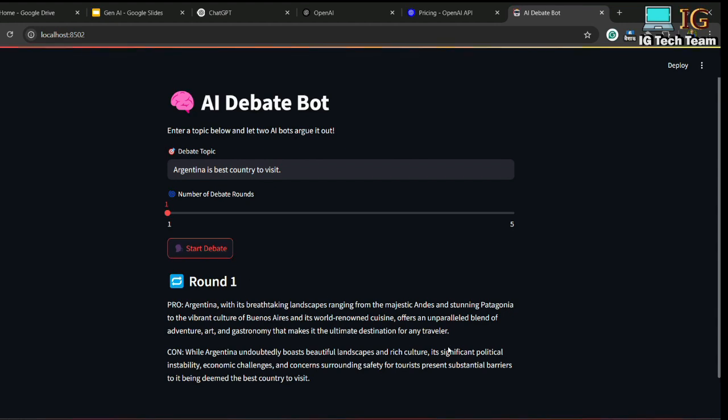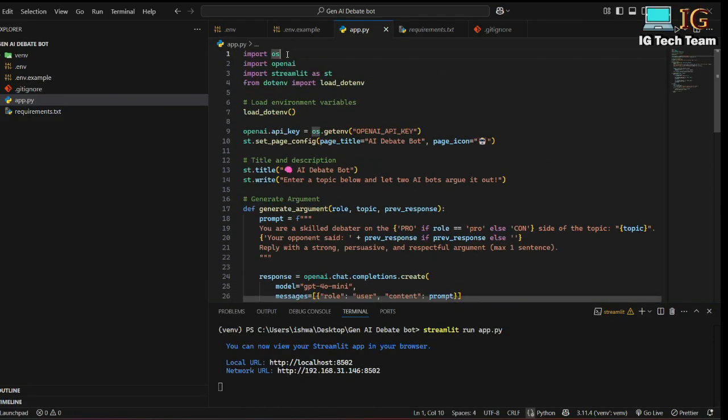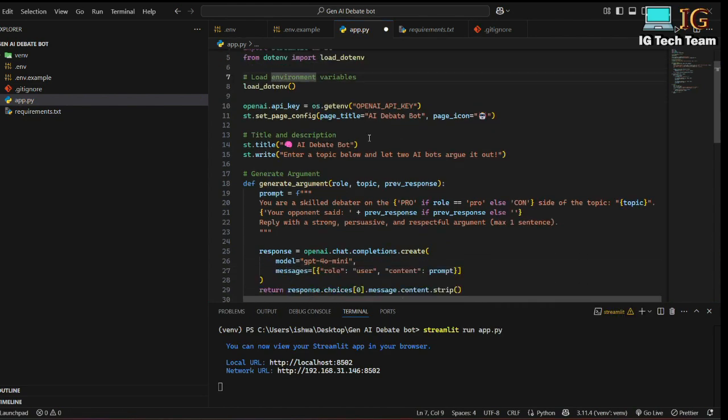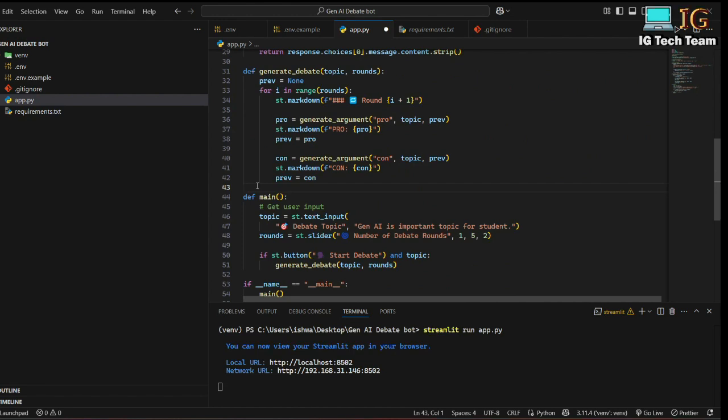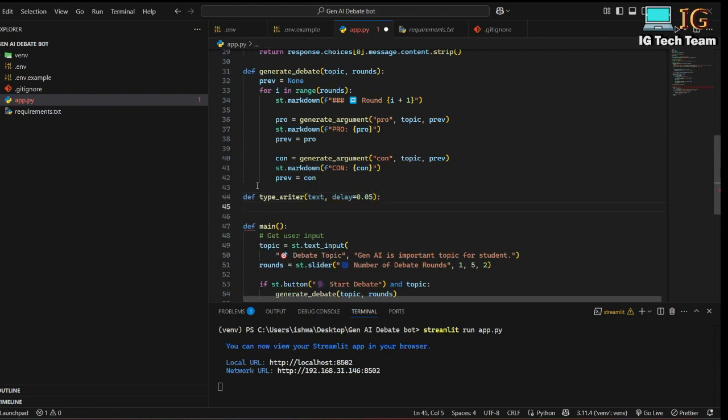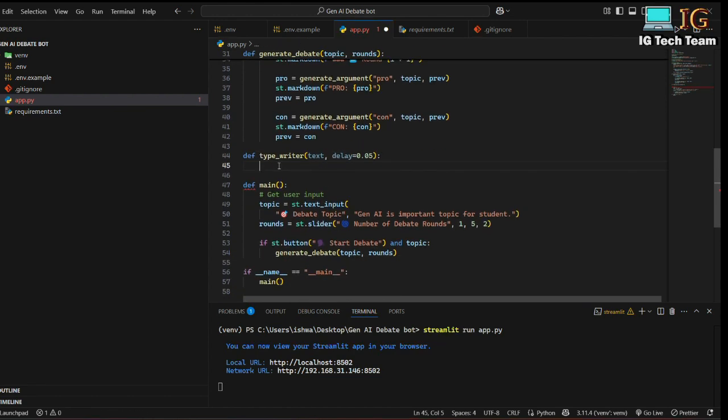So for this, what I can do is I have to first import time. I can write here time, and I have to make one function to generate animation. Typewriter, and here I have to provide the text, and suppose the default value of delay will be suppose 0.05. Okay, so this is the typewriter, means I will be adding animation in the text.